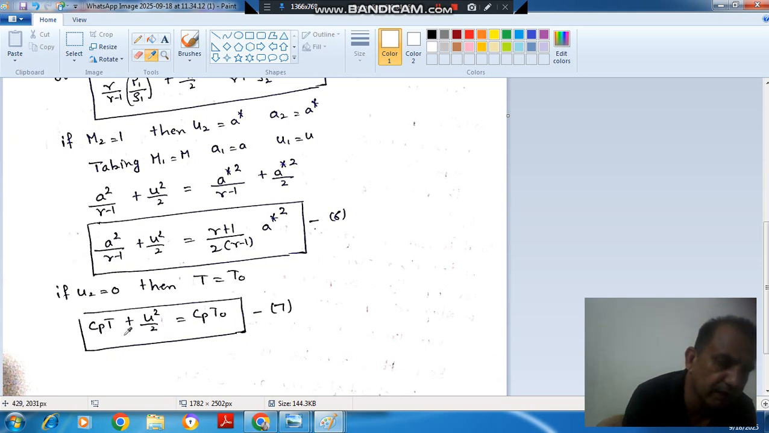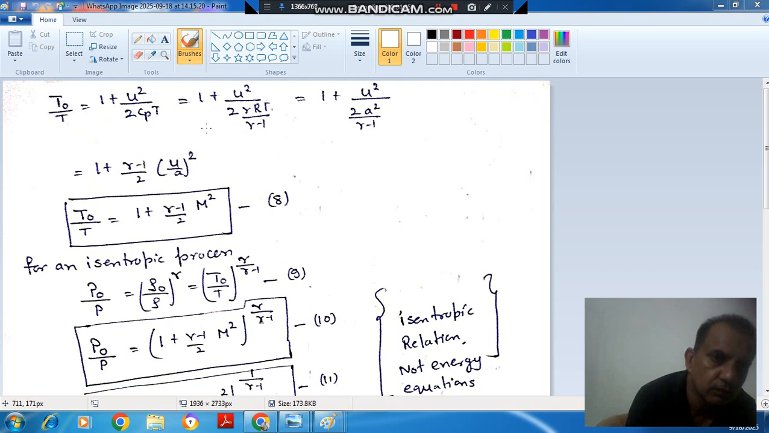So now we can divide the whole equation by CPT. Then it will be T naught by T is equal to 1 plus U square divided by 2 CPT. Okay, and Cp value is gamma R divided by gamma minus 1. So gamma RT is just A square. So it will be 1 plus U square divided by 2 A square divided by gamma minus 1. Or we can say it is 1 plus gamma minus 1 by 2 times U by A whole square.